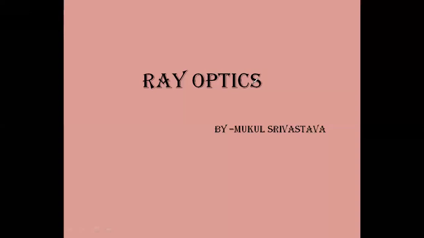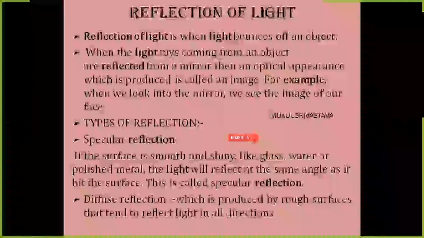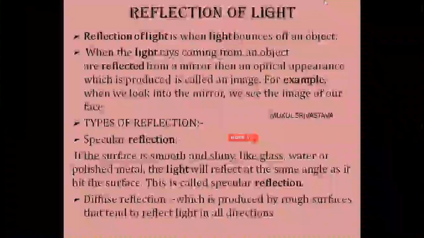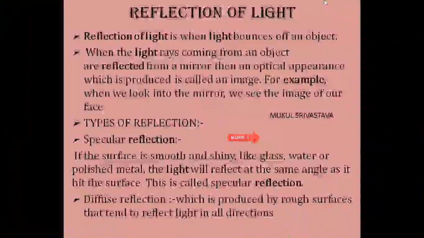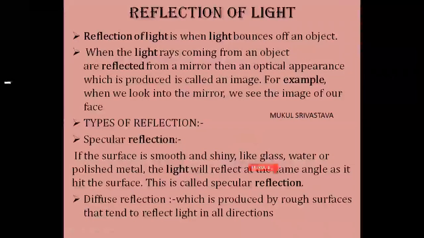And in the second case, diffuse reflection, the incident ray strikes a rough surface and is reflected, then such kind of reflection is called diffuse reflection. So that is clear to you. Now here these are the types of reflection, that is specular reflection and diffuse reflection. Now in the next slide,